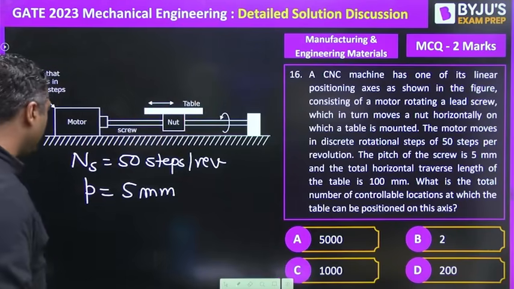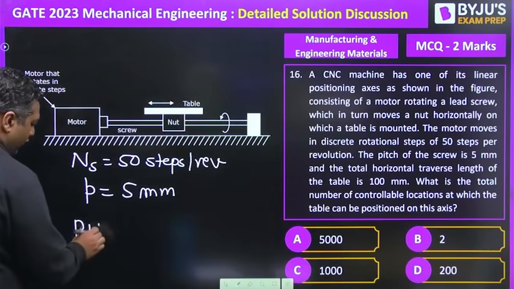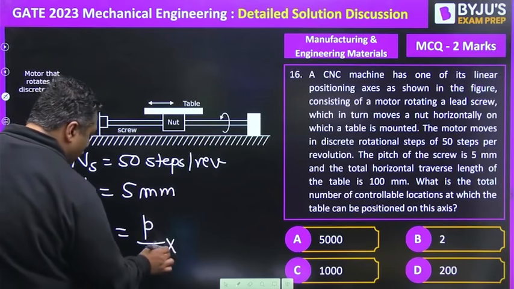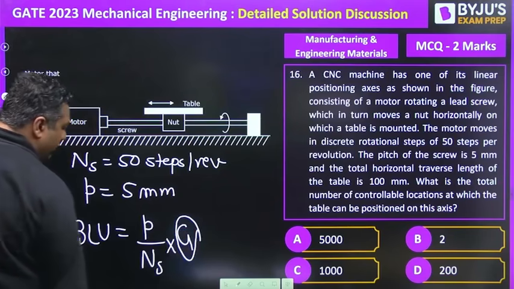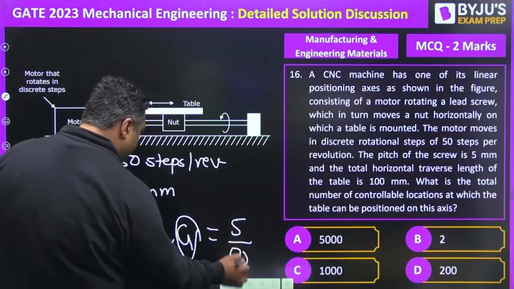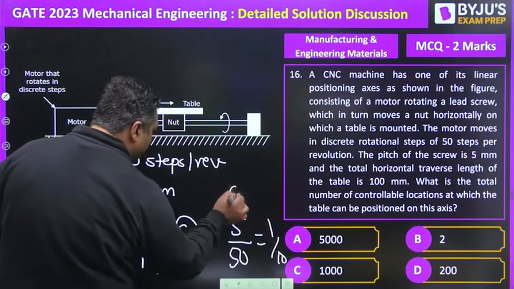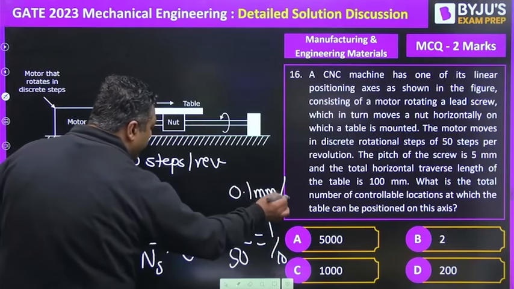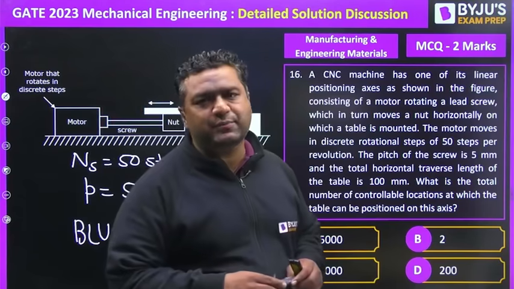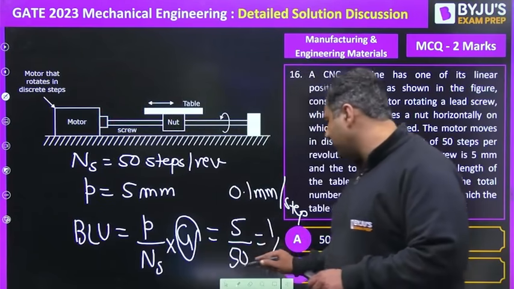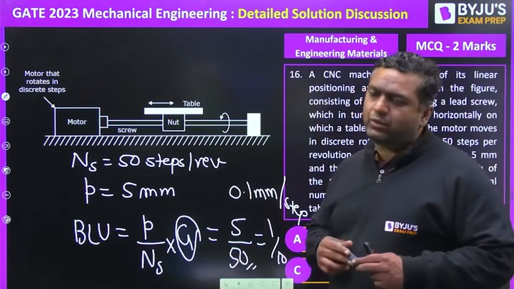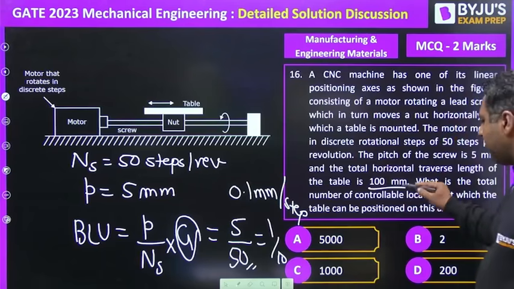If you see this question, you already know the BLU formula. You were writing it as P divided by NS into gear ratio. Gear ratio is not given, so you will take it as 1. So you will get 5 divided by 50, which is 1 by 10, so it will be 0.1 mm per step. Whenever a stepper motor is used, the motor has some steps, here 50 steps. So you know that 0.1 mm per step is the movement, and he is saying that 100 mm we need to move.